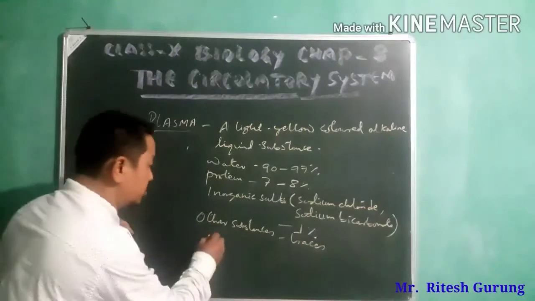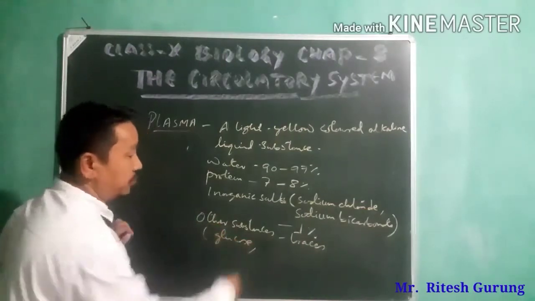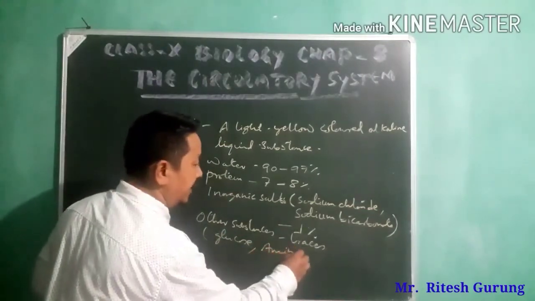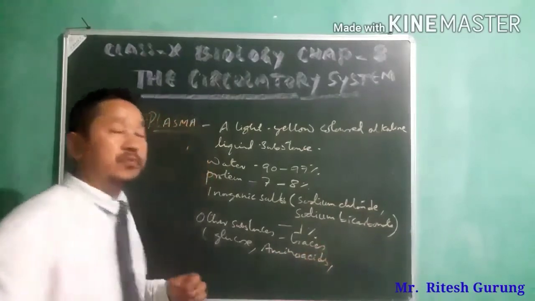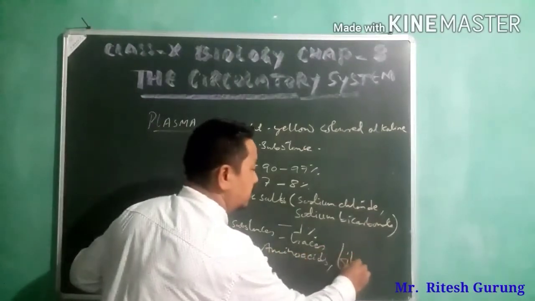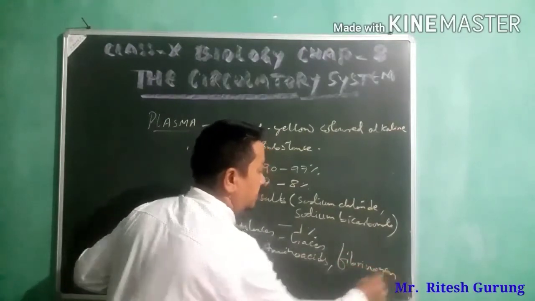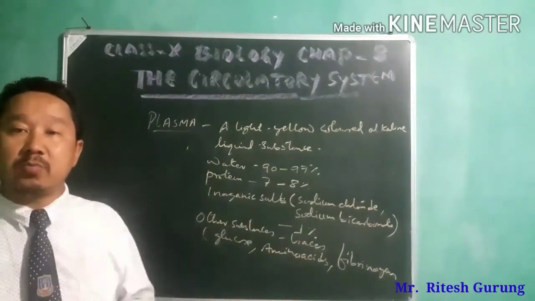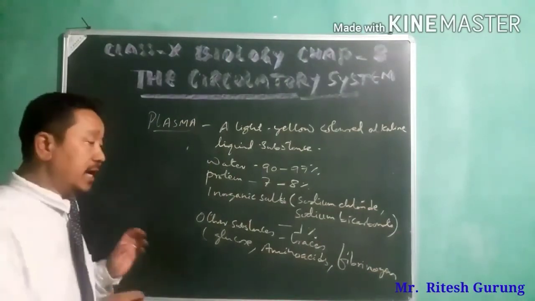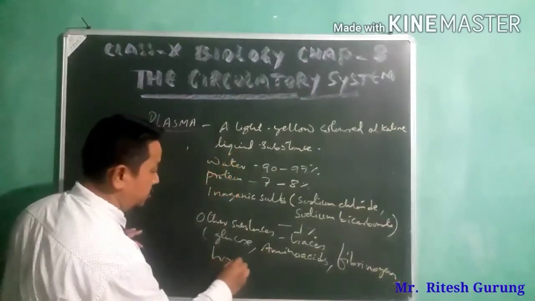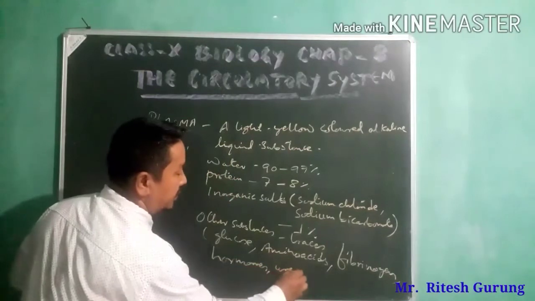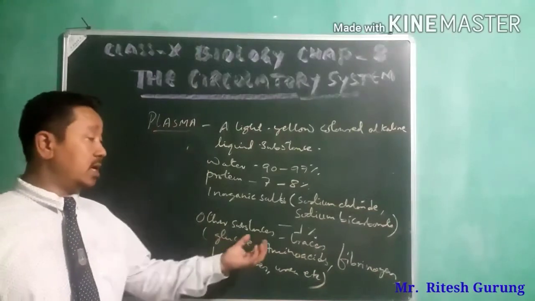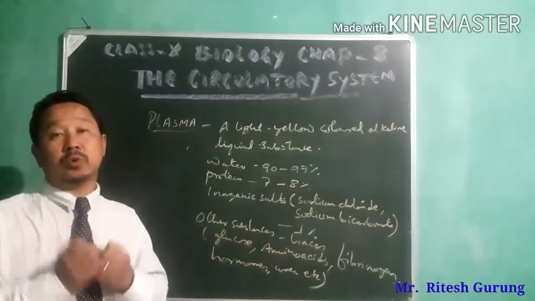You find glucose, amino acids, the protein fibrinogen, hormones, urea, etc. So these are the other substances that you find in the composition of plasma, in very minute quantity.